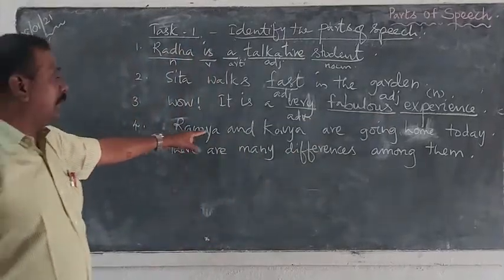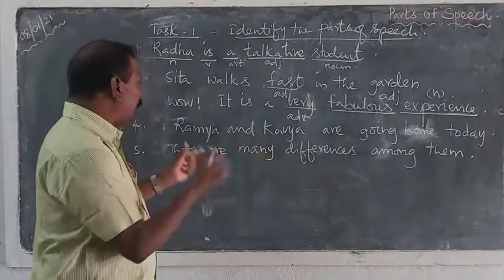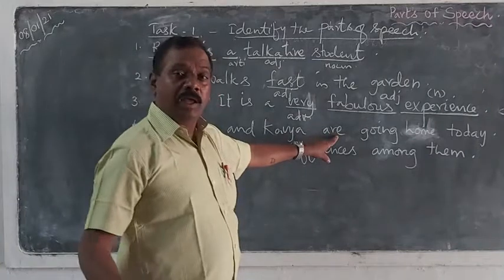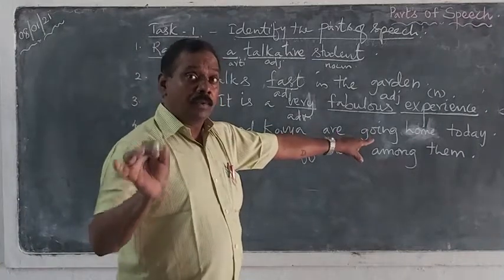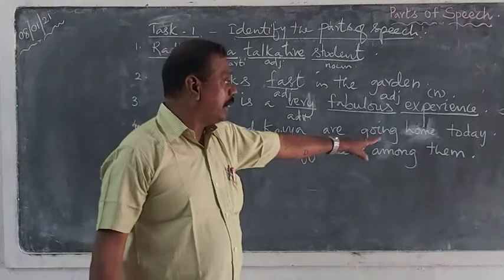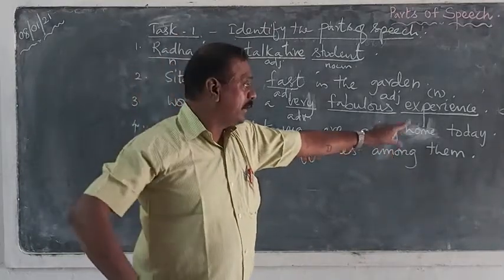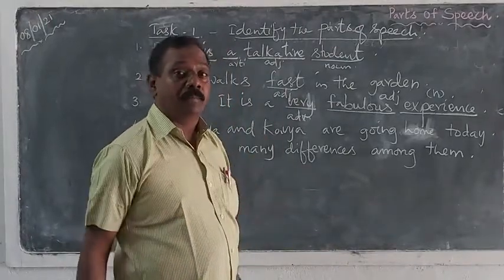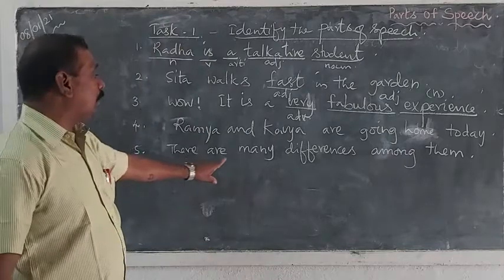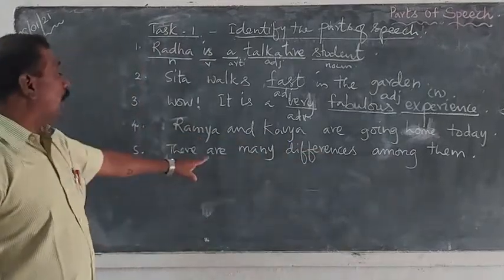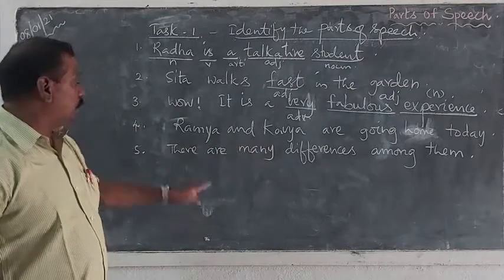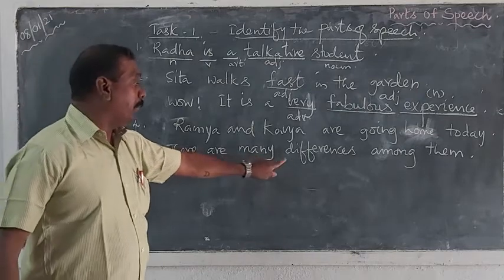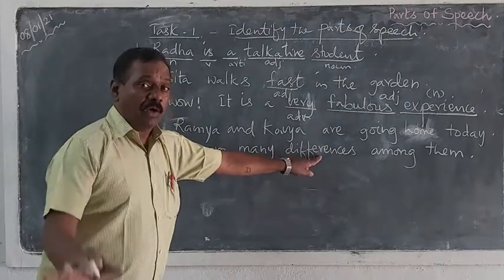Next, Ramya, name of a girl, and it is connecting or joining the two girls, Ramya and Kavya. So this is a conjunction. Are, a helping verb; going, main verb. Going is a main verb here. Home, name of the place, that is a noun. Today shows the time, so it is an adverb of time. There are many differences among them. It shows the place. Are, a helping verb.